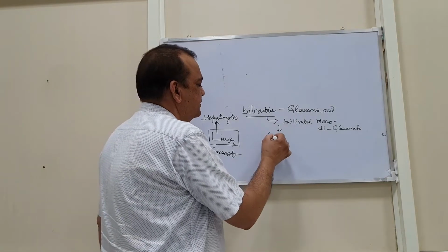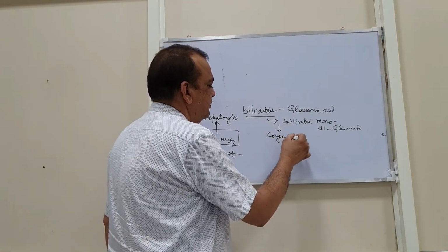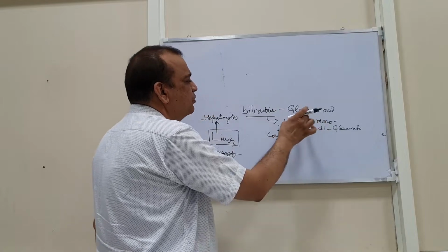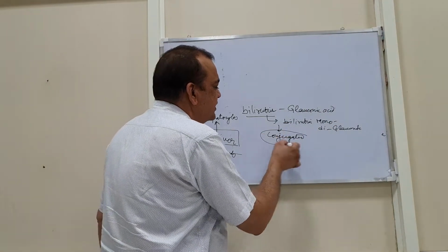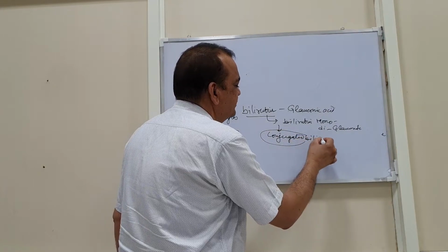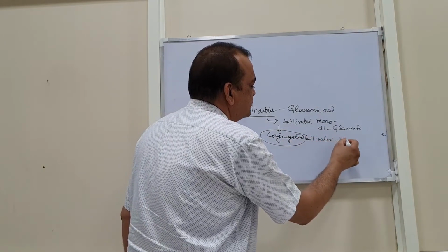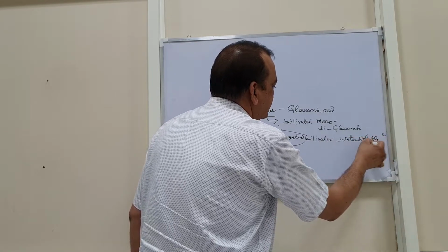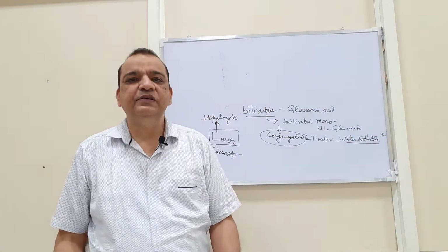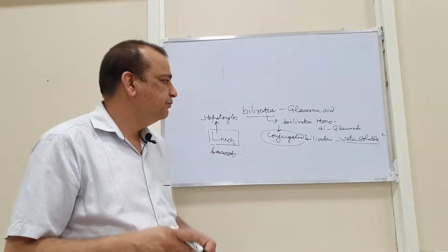This conjugated means conjugation with the glucuronic acid. Then this conjugated bilirubin becomes water soluble, an important point through which the bilirubin, excess bilirubin, is excreted out of the body.